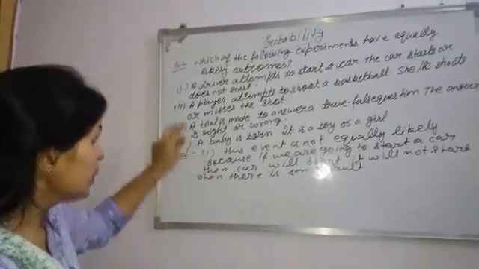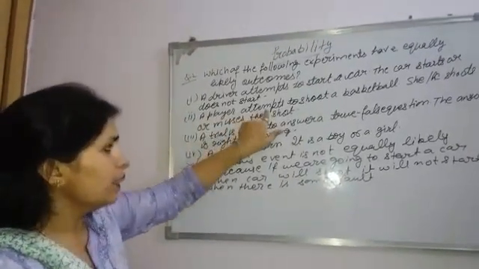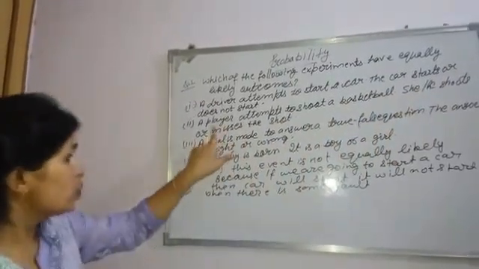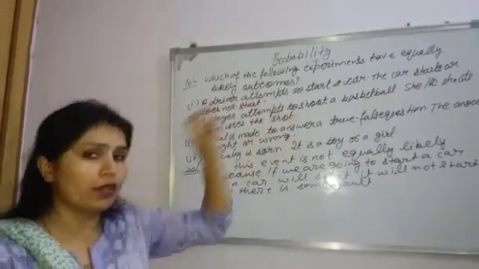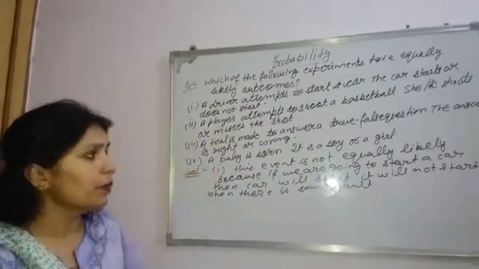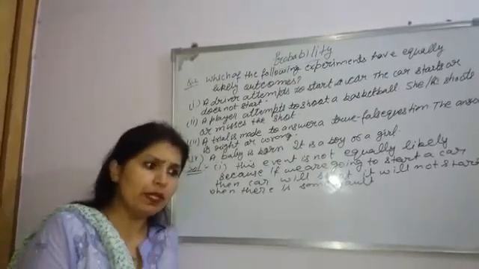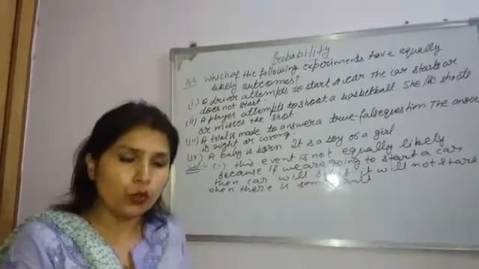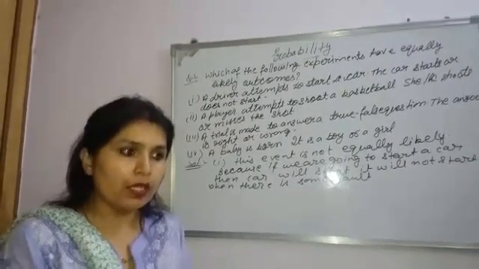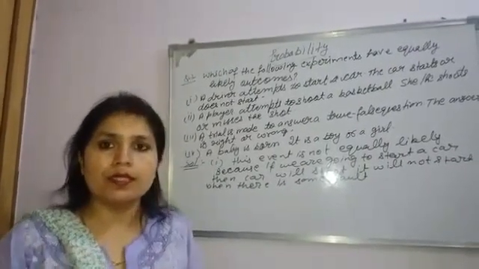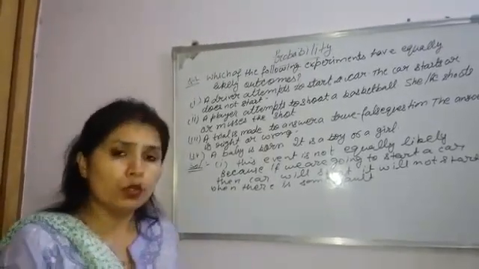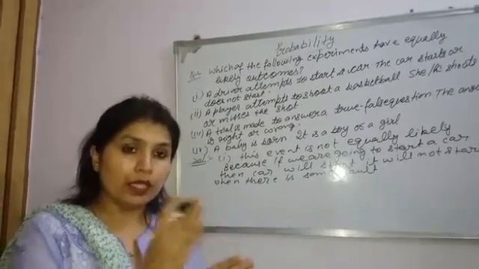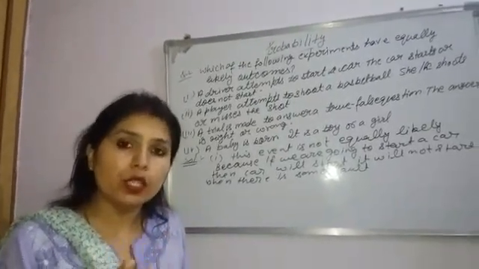Okay. Now the second part. A player attempts to shoot a basketball. She or he shoots or misses the shot. In this case, here is a player. If this player is a good player, in that case, he or she can shoot or miss the shot. But suppose a person doesn't know the rules and regulations of basketball, so in that case these events are not equally likely.